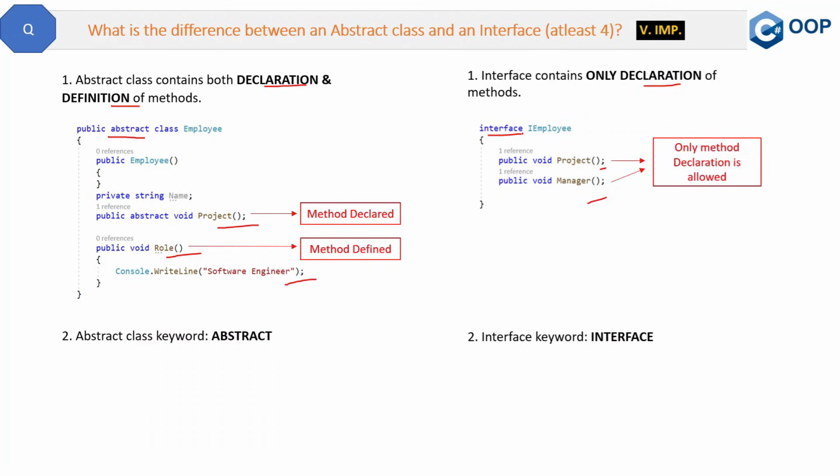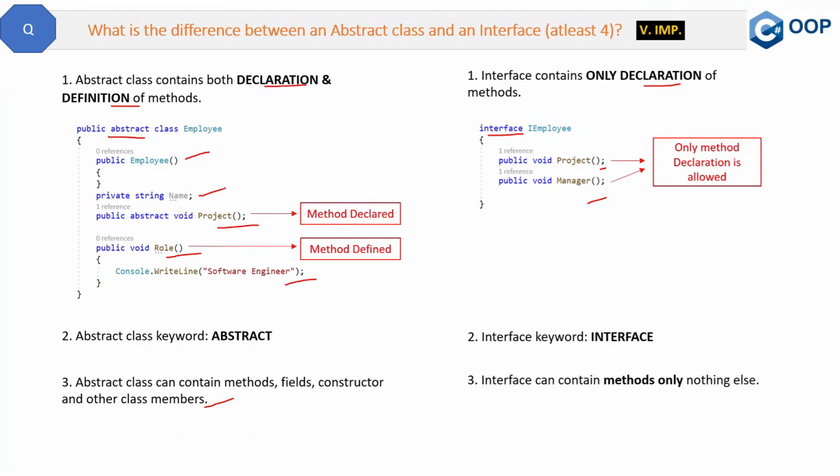Next difference is, abstract class can contain methods, fields, constructor, and other class members also. So if you can see the code of the abstract class, here you can see we have this constructor, and then here we have this field also. Similarly, we can have other class members in an abstract class. Whereas an interface contains only methods. There should not be any fields, any constructor, or any other class member. Only methods are allowed in interfaces. So this is the third difference.